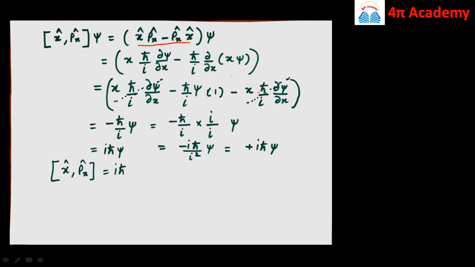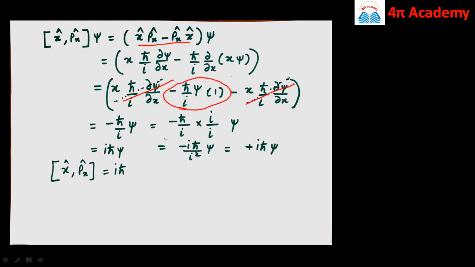So it will be minus x into h cross upon i del psi by del x. This term is the same as the first term, and therefore these two terms cancel out, and we remain only with minus h cross upon i psi.